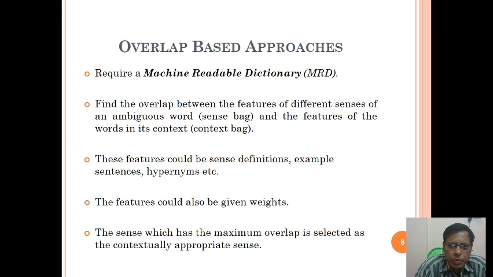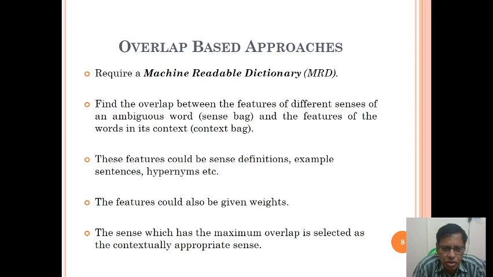Overlap based approaches require a machine readable dictionary. They find the overlap between the features of different senses of an ambiguous word, that is the sense bag, and the features of the words in its context, where the context is limited to the sentence boundaries. These features could be sense definitions, example sentences, hypernyms, etc.